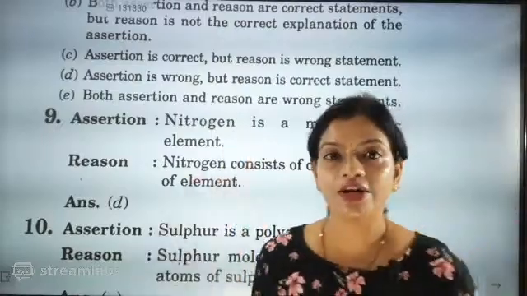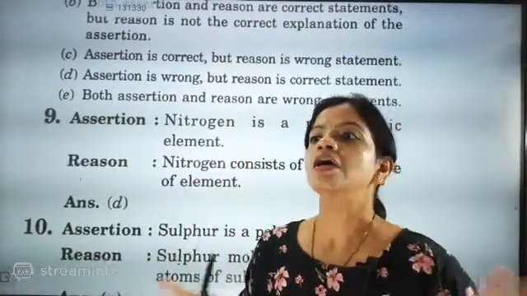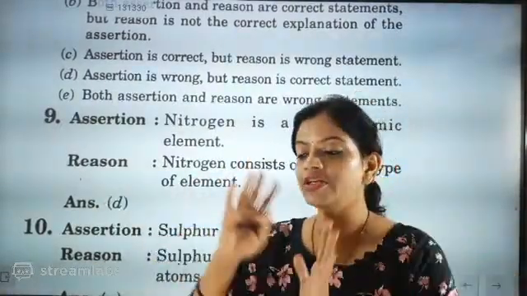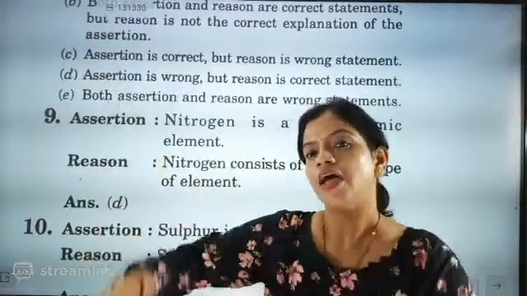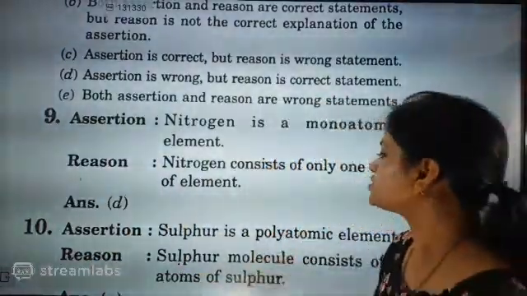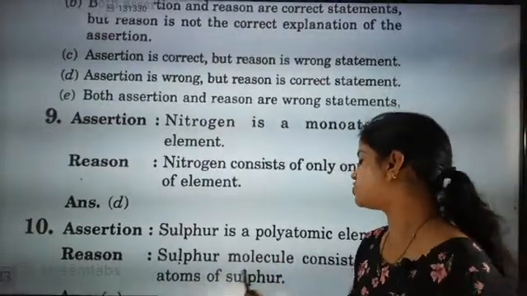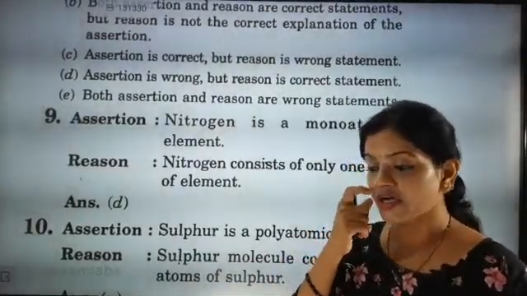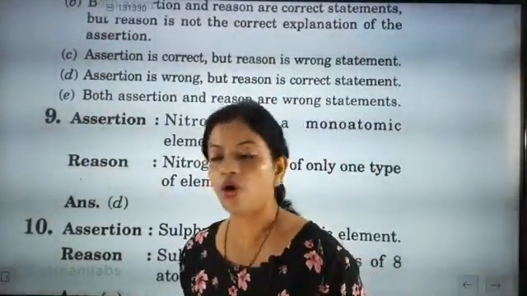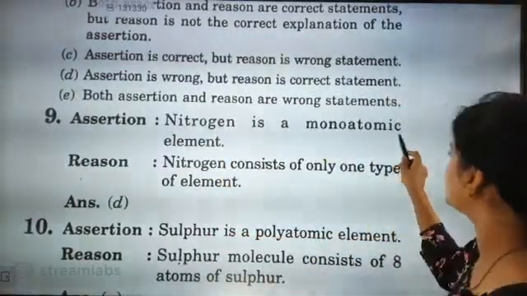Why, beta, is it polyatomic? Because you know that sulfur can combine with sulfur. How many sulfurs can combine? S8 can combine. So that's why it is called polyatomic. Now sulfur molecule consists of 8 atoms of sulfur. So sulfur molecule is containing 8 atoms of sulfur. So already we know that S8 will be present.